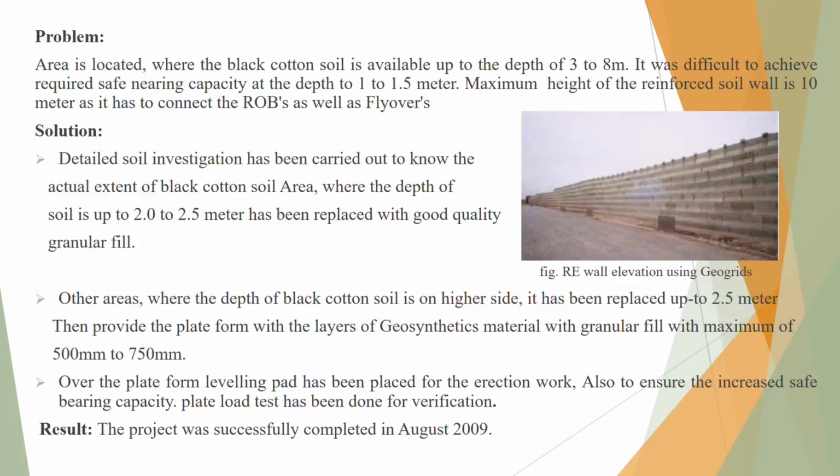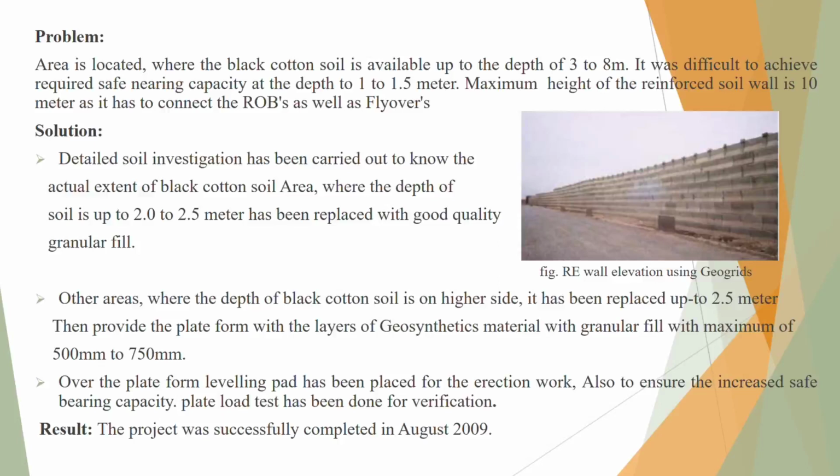Detailed soil investigation was carried out to know the actual extent of the black cotton soil area. Where the depth of soil is up to 2 to 2.5 meters, it was replaced with good quality granular fill. In other areas where the depth of black cotton soil is greater, it was replaced up to 2.5 meters. Then a layer of geosynthetic material was provided with granular fill of maximum 500 mm to 750 mm.